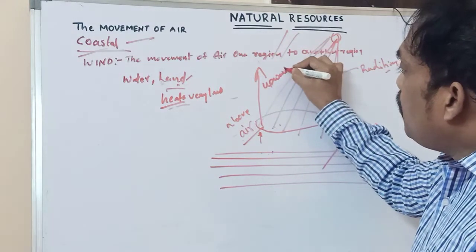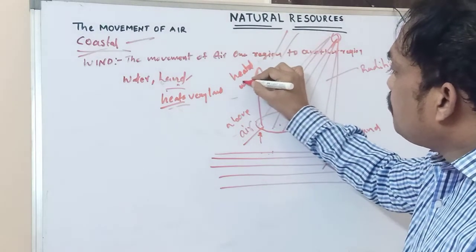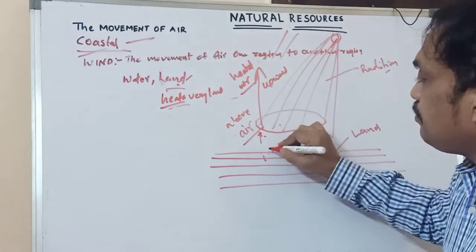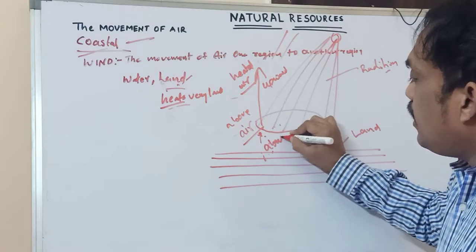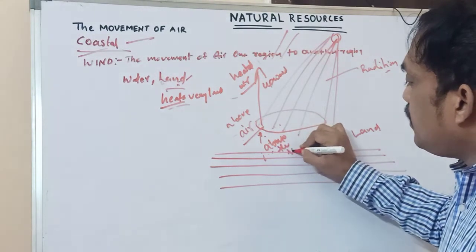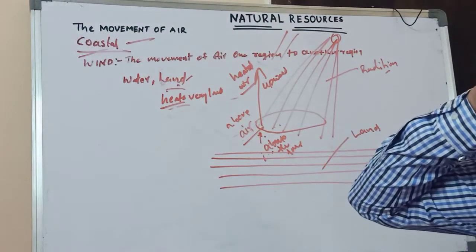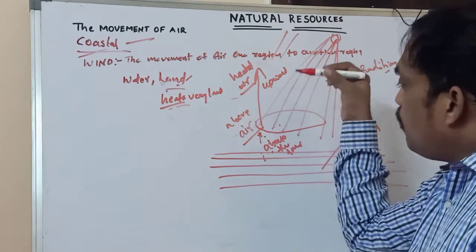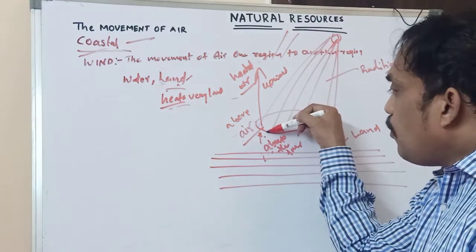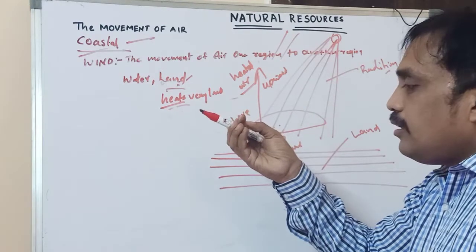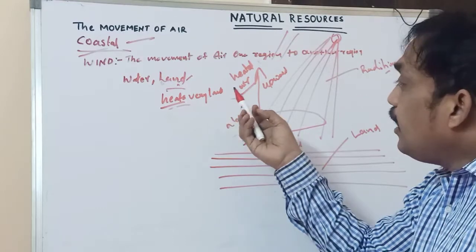Why is it moving? Because the temperature increases, it loses its weight, the air weight.